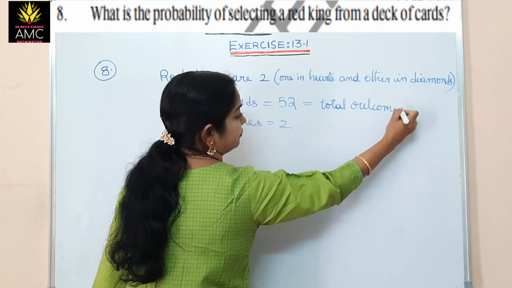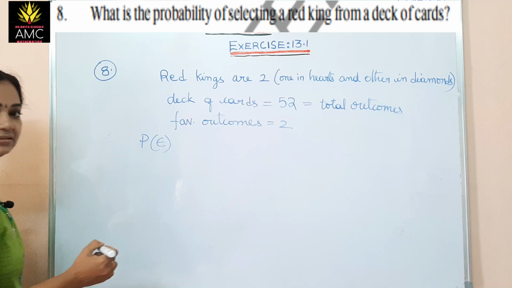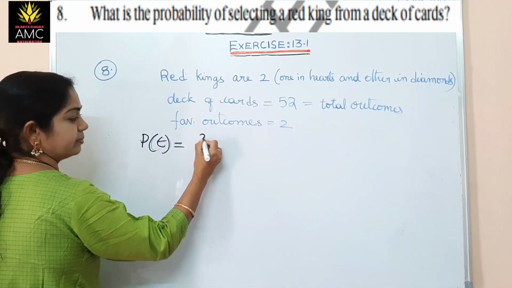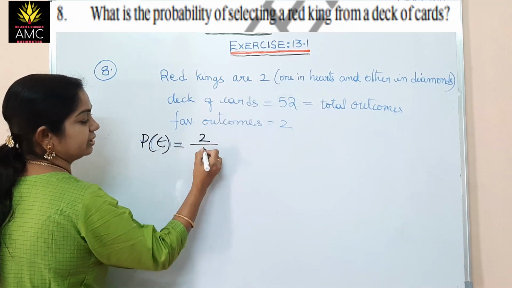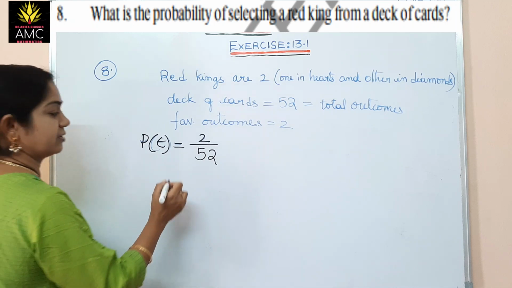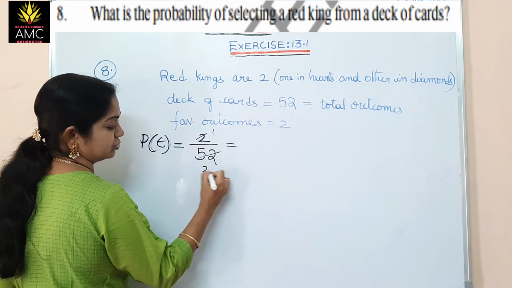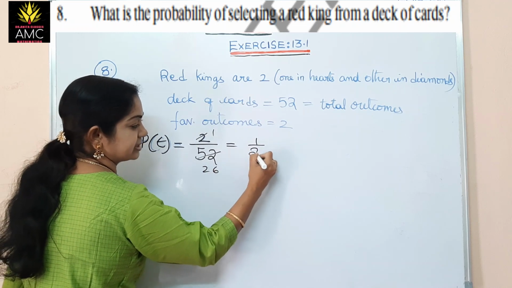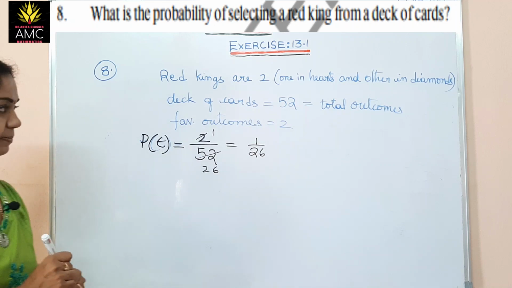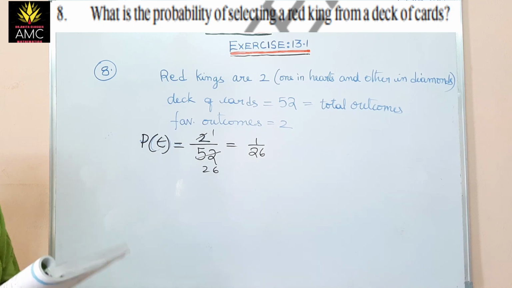Now we will find the probability of getting a red king. Favorable are 2 and the total from the deck is 52. Number of favorable outcomes by the total number of outcomes is the formula. If you cancel, 2 ones, 2 thirteens, 26. 1 upon 26 is the probability of getting a red king. So the 8th problem, please note it down.